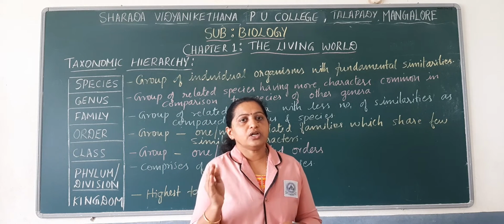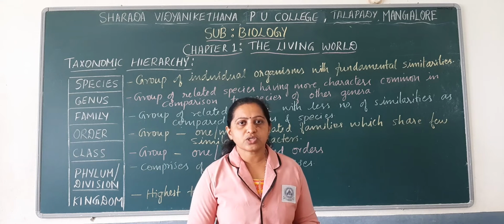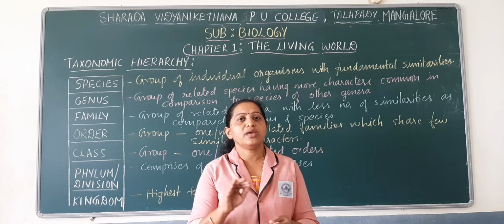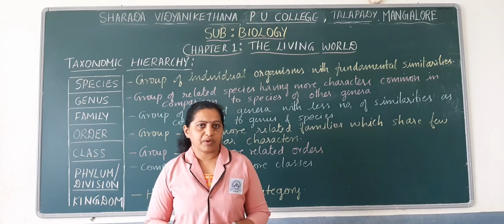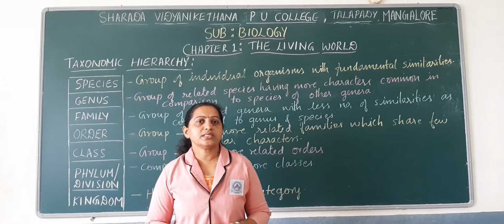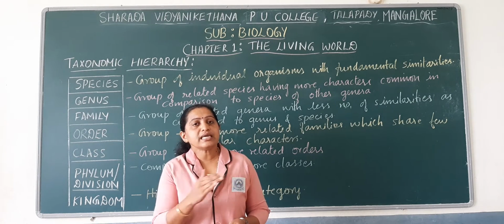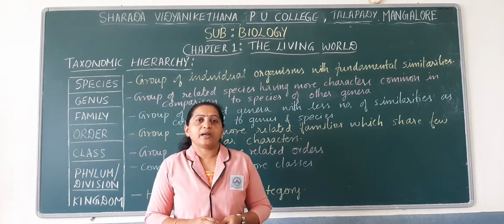After nomenclature and after identifying the characteristic features of the living organisms, only then can we categorize them. So classification involves a series of steps.